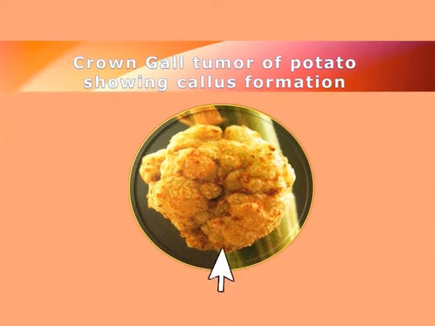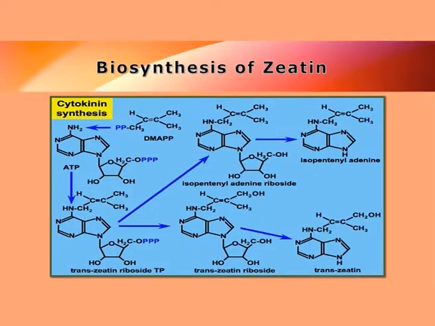Now coming to the next important hormone produced by the plant body and also by microbes, the crown gall tumor induced cytokinin production, which is producing this tumorigenic growth at the tip of the potato plant. This cytokinin biosynthesis starts from simple adenosine triphosphate, which will be converted to trans-zeatin riboside, and finally to trans-zeatin. You know, zeatin is actually the ideal cytokinin molecule.